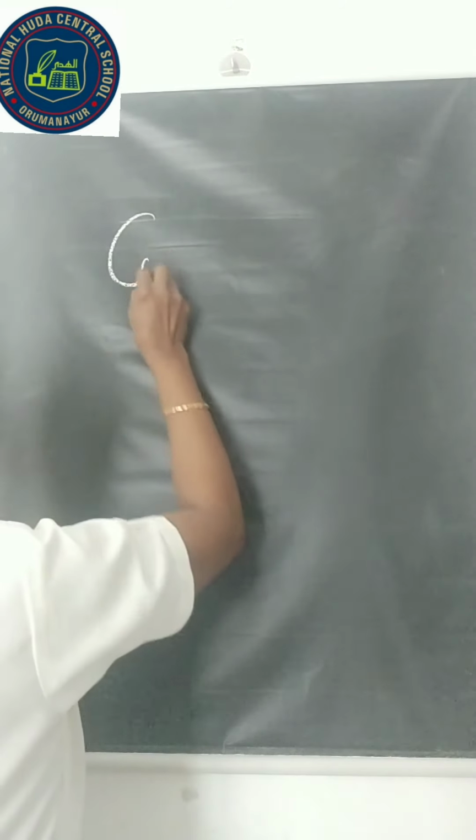A ray is also a line segment, but it extends only in one direction. Therefore, it has one endpoint. And we know an angle is formed when two rays, two line segments or two lines are met. And next one, we are going to study about complementary angles.